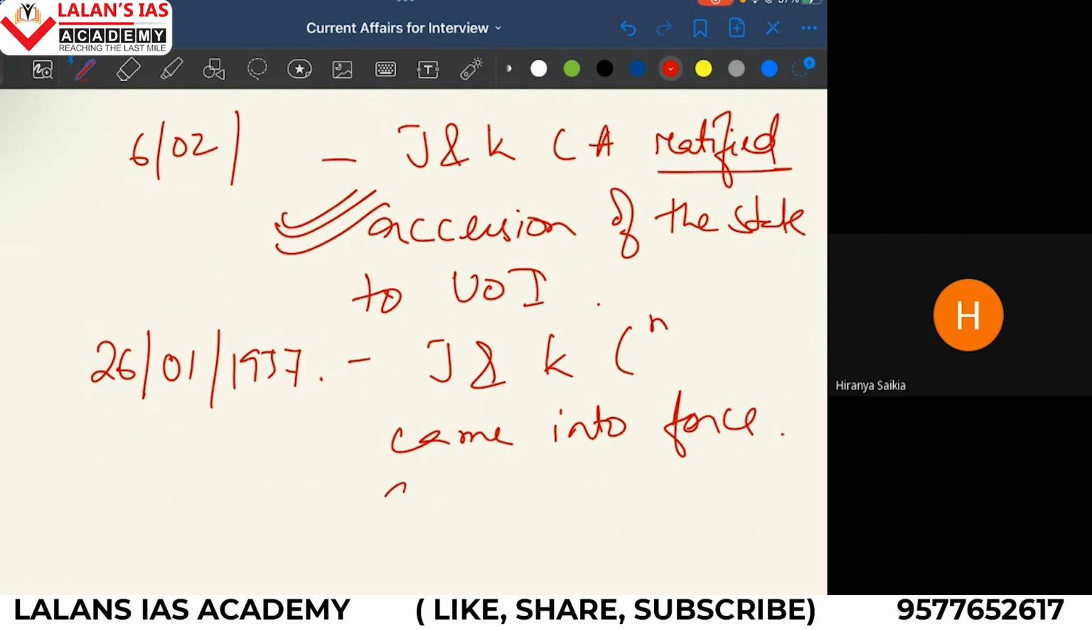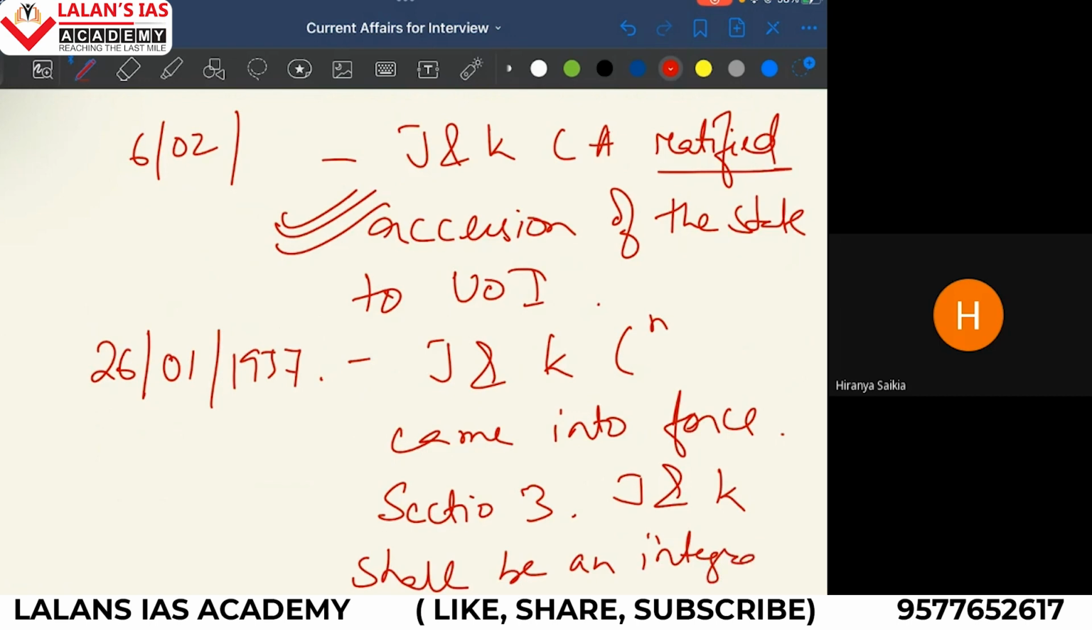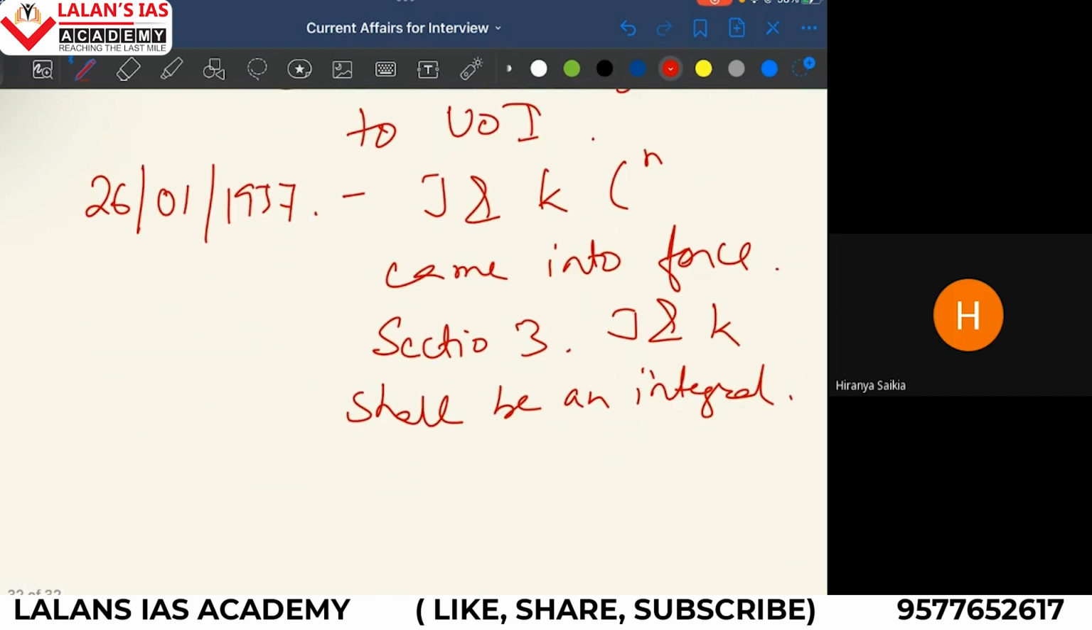And in this constitution, specifically, there was section 3, which says specifically that Jammu and Kashmir shall be an integral part of India. So if somebody asks you, India's presence in Jammu and Kashmir has no legal basis, then you should refer to this fact that Jammu and Kashmir's constitution itself has this provision that Jammu and Kashmir is an integral part of India, and this is something which Jammu and Kashmir's own Constituent Assembly has formulated.